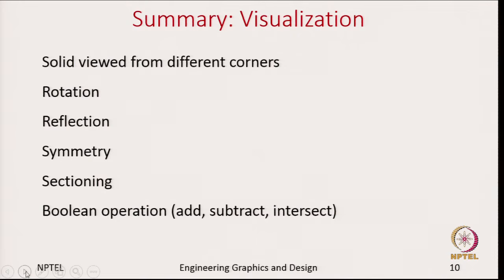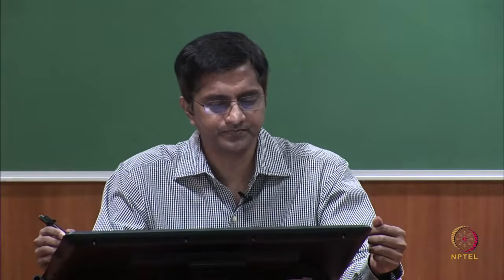So, with this we come to the end of this lecture where we summarize. So, we said that visualization is a very useful tool an engineer or a technologist needs in the design process. So, these are the various activities we have covered here, saying that if you look from different corners, will you be able to imagine this object.